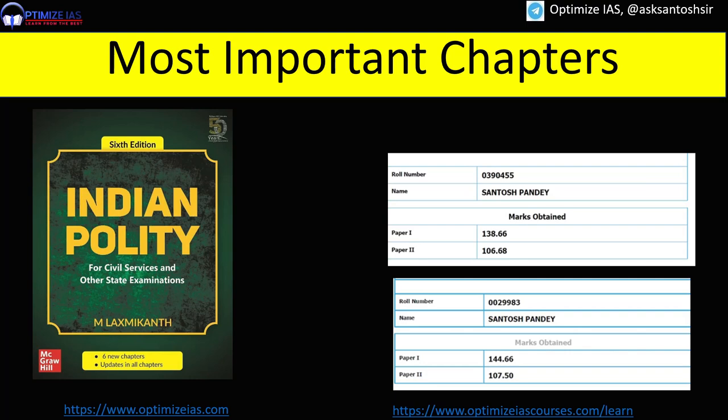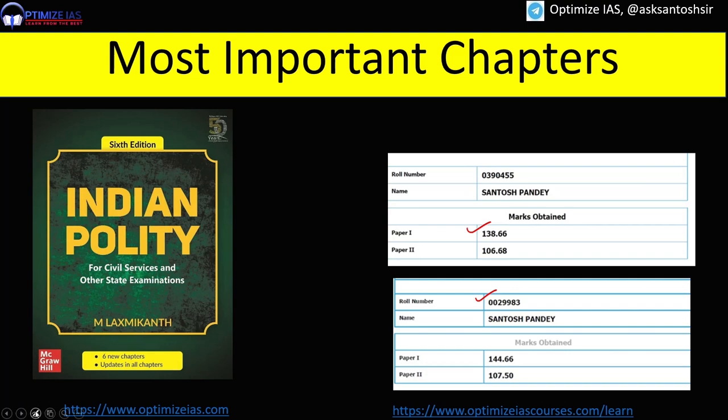If you want to cover the syllabus before the prelims examination multiple times, then you have to do smart study. That is, you have to focus on things which are important and ignore things which are not important. Guys, let me tell you, I have cleared all the 6 prelims and I was able to score very high marks in the prelims examination. You can see some of my marks, and I was able to do this because of this smart strategy.